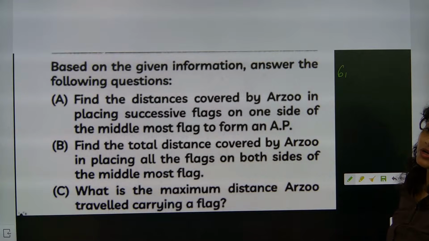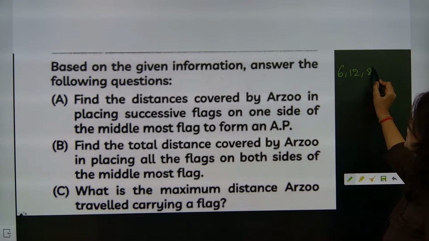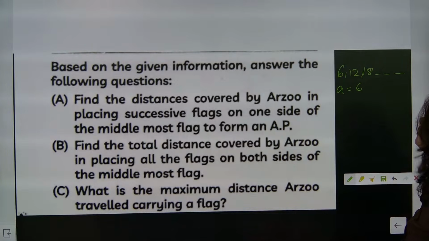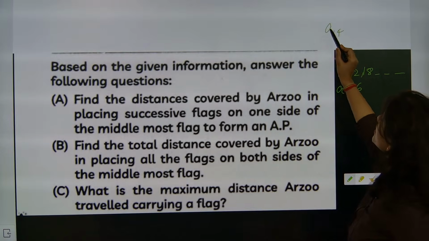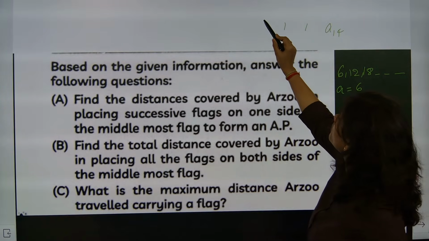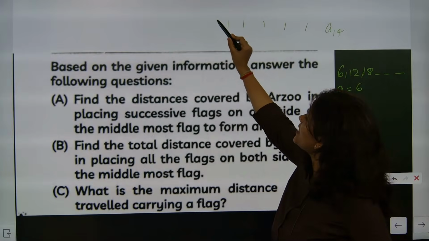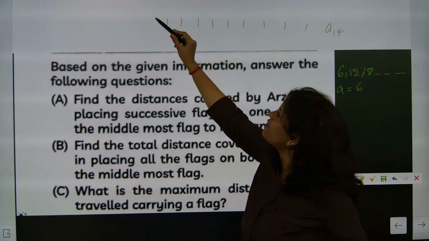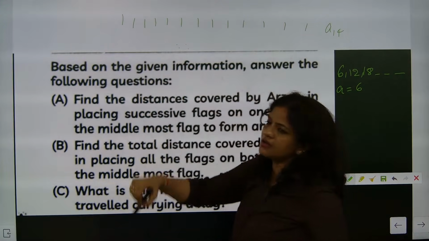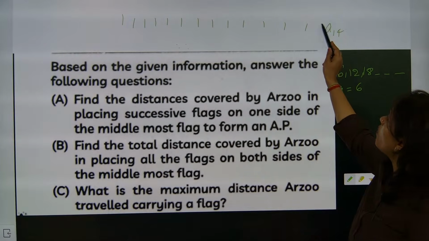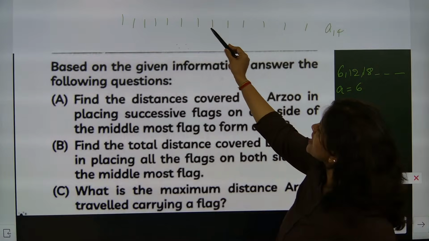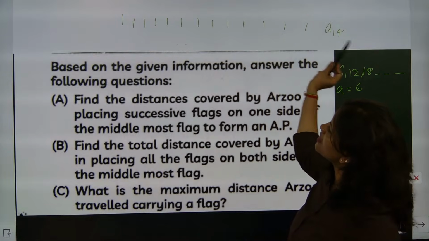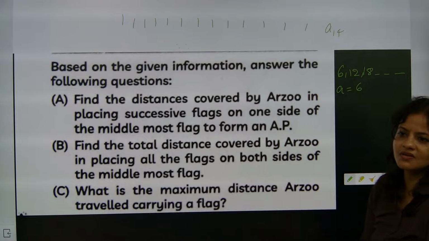Second term is coming as how much? 12. Third term is coming as 18. Understood? So, first, how many times she will go? She is in the 14th part. Now here 13, 12, 11, 10, 9, 8, 7, 6, 5, 4, 3, 2, 1. So how many times she will go? 1, 2, 3, 4, 5, 6, 7, 8, 9, 10, 11, 12, 13 times.